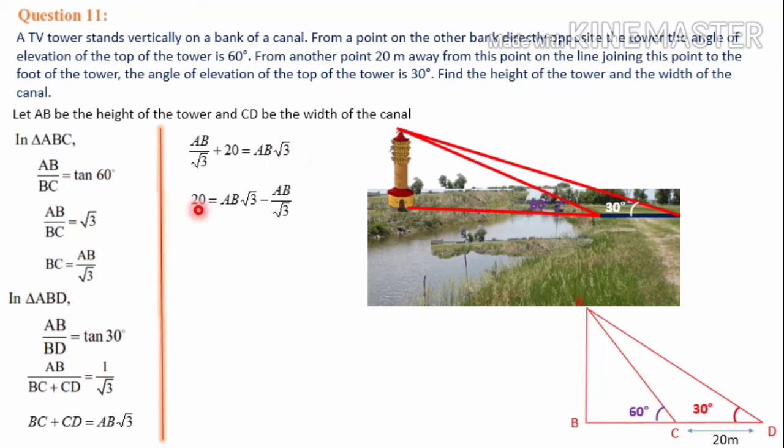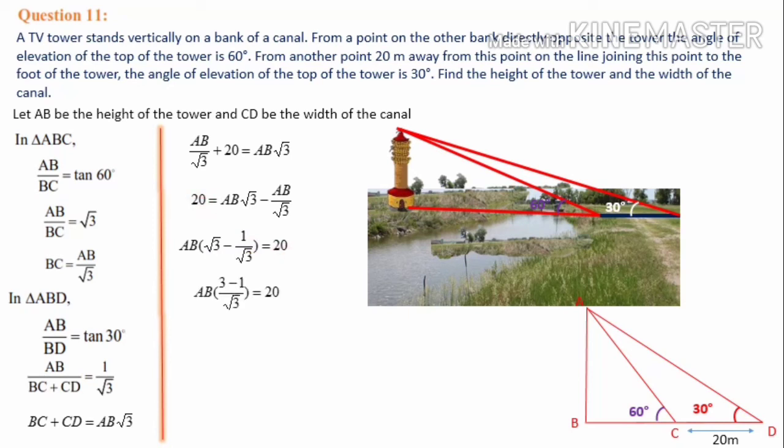20 is equal to AB root 3 minus this AB by root 3, which we can bring to the right side. Then from these two we can take AB common. Taking AB outside means in the first term root 3 remains, and in the second term 1 by root 3 remains. So AB into root 3 minus 1 by root 3 is equal to 20 on the left-hand side.